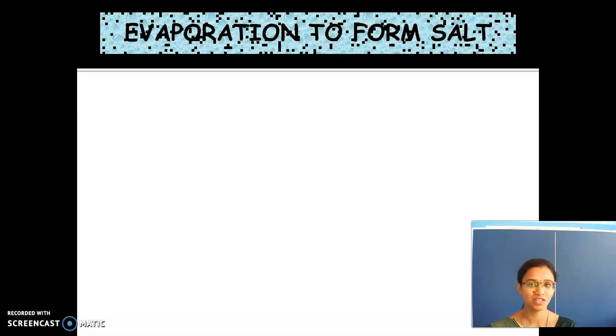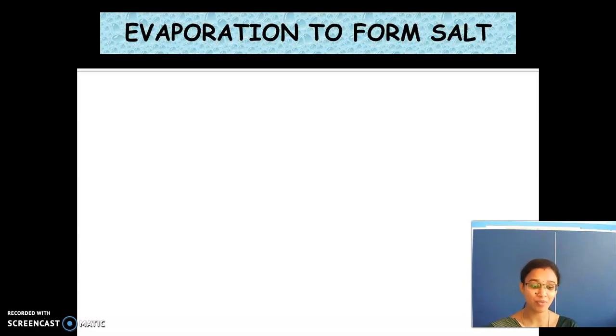Yes, now tell me, where do we use this evaporation process? I'll give you a hint: we normally add it daily in your food. It will be white in color. We used to daily add that in your food while eating. It gives taste to the food. What is it? Any guesses? Very good. Salt. So by the process of evaporation only we are able to get the salt.